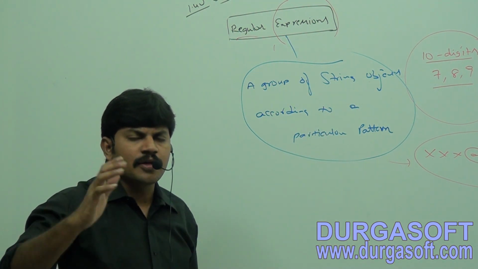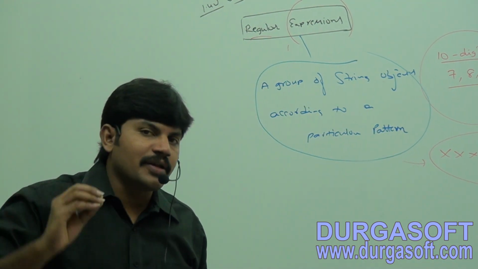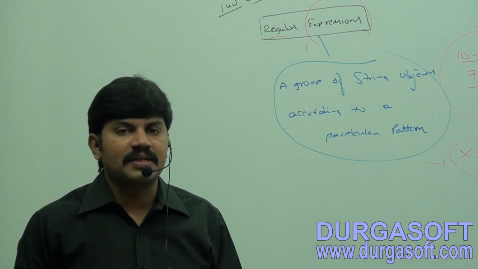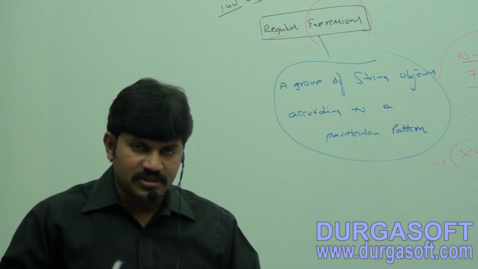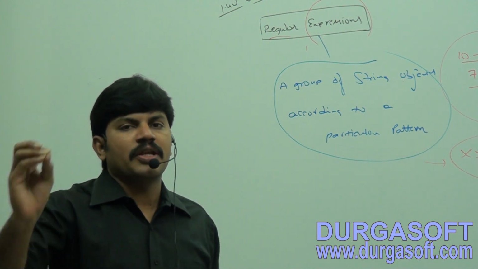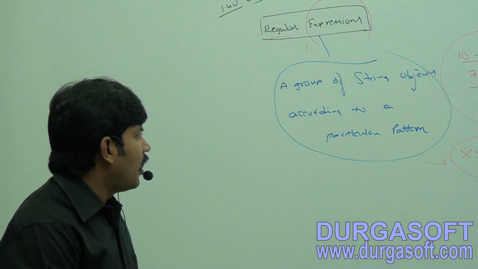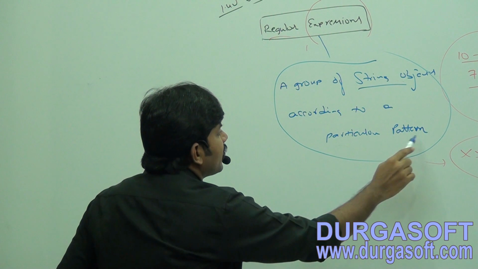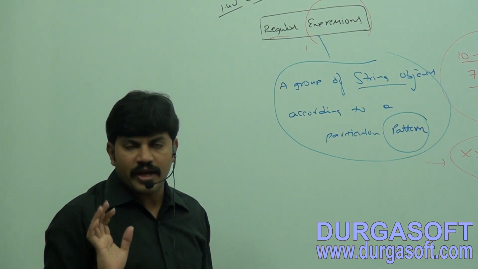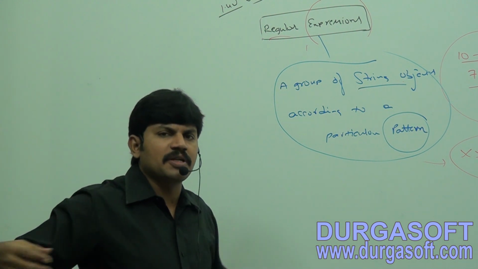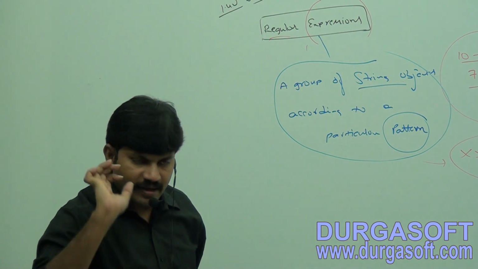I can write a regular expression to represent all mobile numbers. I can write a regular expression to represent all mail IDs. Sir, how we can write, how you can use, that part we have to discuss. Just a basic idea, sir. What is a regular expression? It is a representation to represent a group of string objects according to a particular pattern. Then we should go for regular expressions, sir. It is an expression which represents a group of things, a group of string objects, right? That's all, up to that enough.